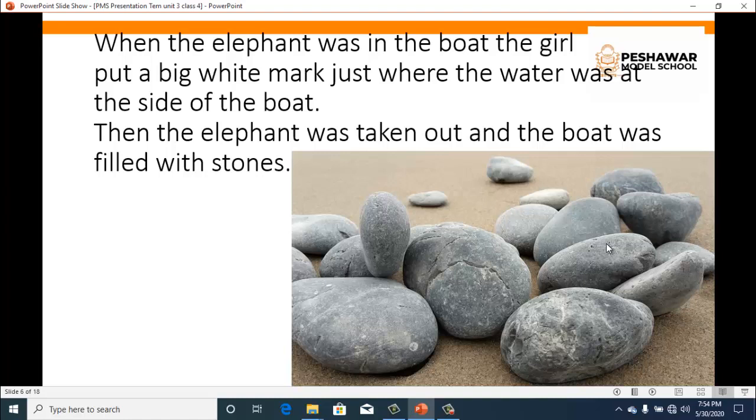The girl suggested that we should weigh all the stones, and when we get the answer of all the measurements, that would be exactly the weight of the elephant. So they could easily get the weight of the elephant by weighing the stones. Everyone was amazed at the intelligence of this small girl. They clapped and cheered and they were very happy that they could easily get the weight of an elephant by weighing the stones. So this was the story about the elephant and its weight.